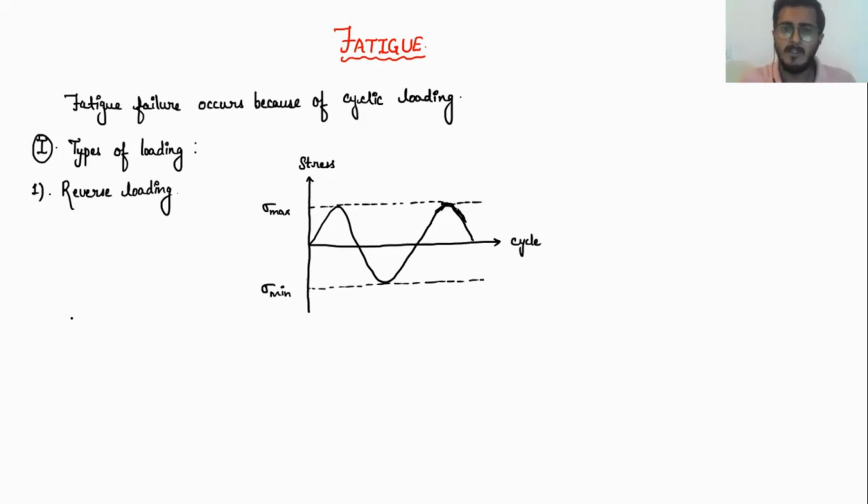It is very clear from the plot that the maximum stress applied over my material is a tensile stress. This is my zero, so this is definitely a positive stress condition, whereas sigma minimum is a negative stress condition. So sigma max is greater than zero, which is a tensile stress, whereas sigma minimum is less than zero, which is a compressive stress.